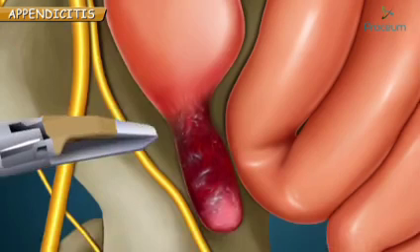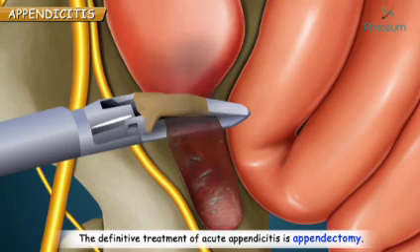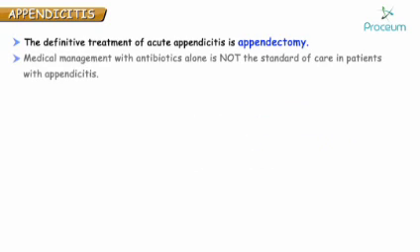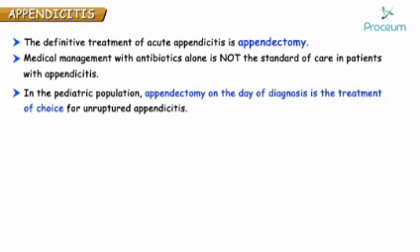Now coming to the treatment. What is the treatment for appendicitis? Very right, the definitive treatment of acute appendicitis is appendectomy. Medical management with antibiotics alone is not the standard of care in patients who present with clinical and radiographic findings consistent with appendicitis. In the pediatric population, please understand and remember, in the pediatric population, appendectomy on the day of diagnosis itself is the treatment of choice for unruptured appendicitis.